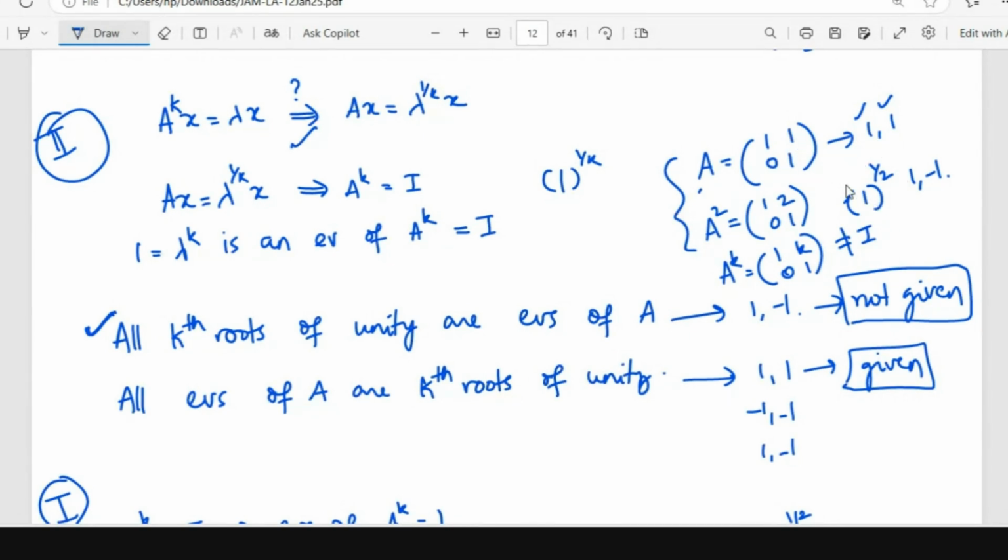Second roots of unity means what? 1 power 1 by 2, the square root of 1. It's 1 and minus 1. Both of these roots are second roots of unity. 1 is one of the second roots of unity, right? So it satisfies this condition.